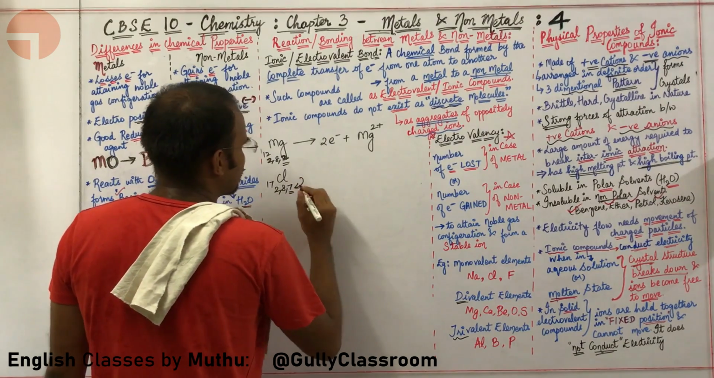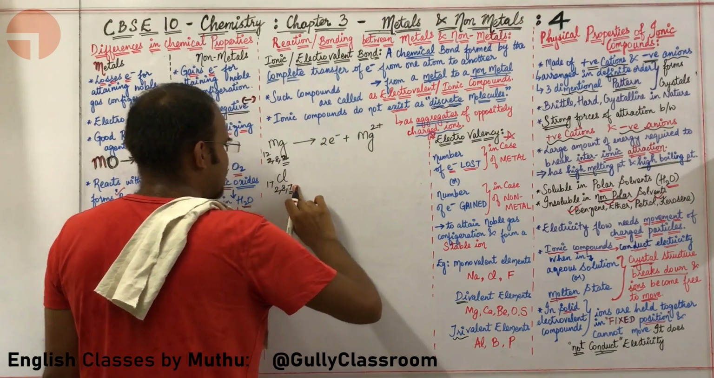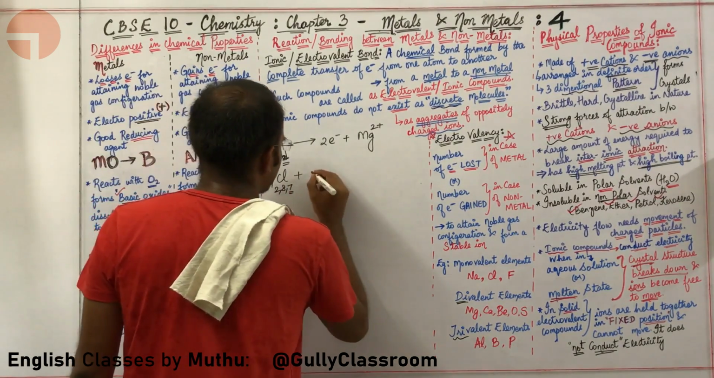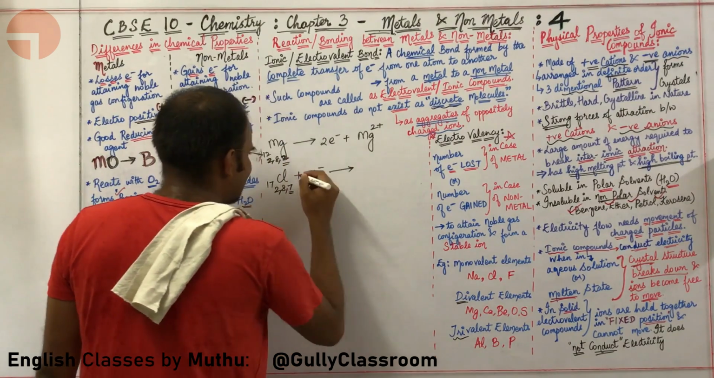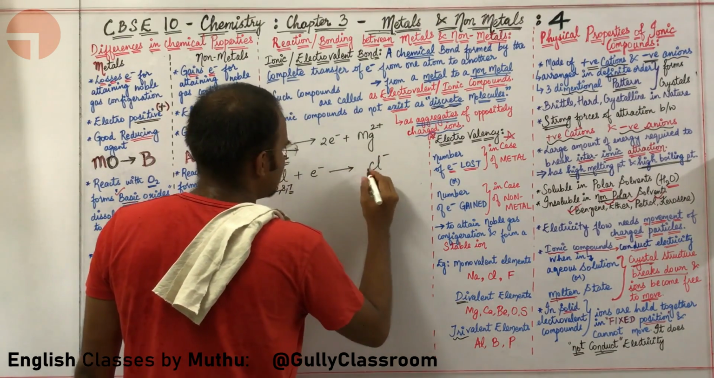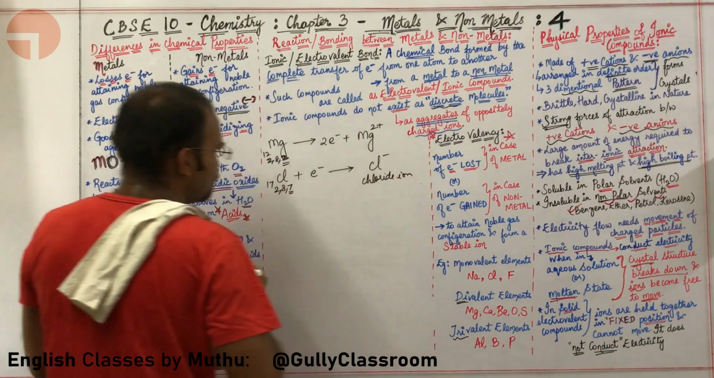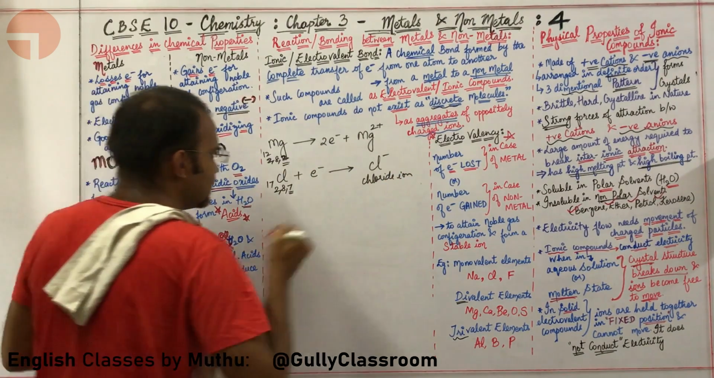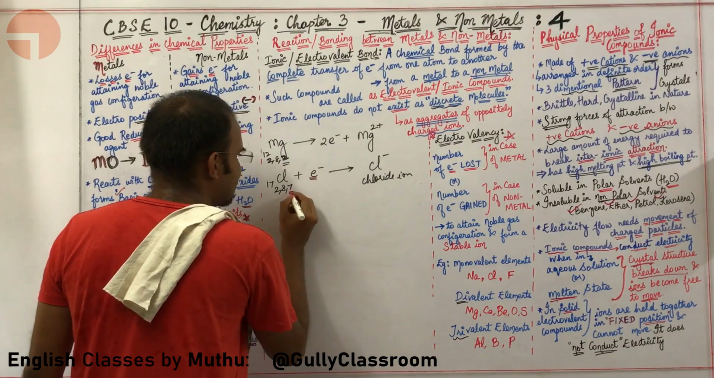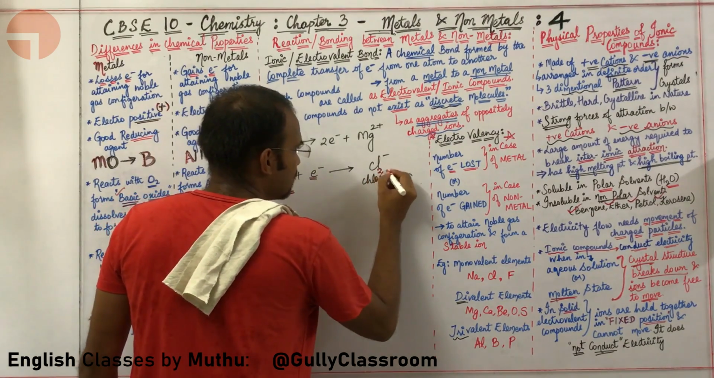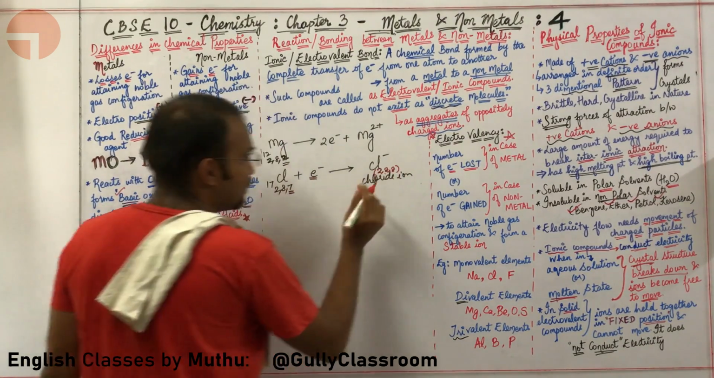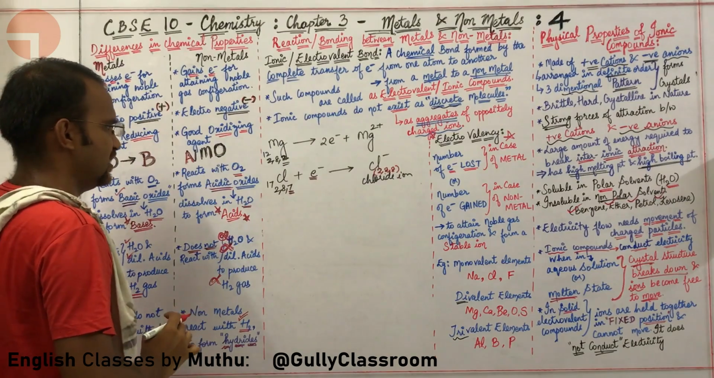It gains an electron. Where does it gain an electron from? From somewhere; right now I am not bothered. It gains an electron so that it forms Cl−, which is the chloride ion. The electronic configuration of the chloride ion, because it is gaining an electron, is 2, 8, 8, which is in fact the argon configuration.